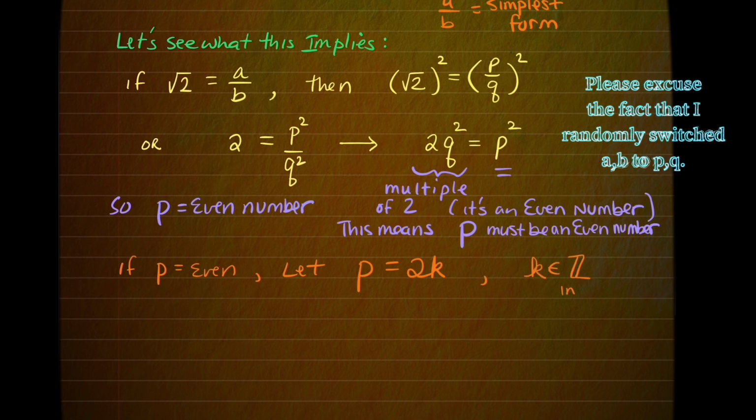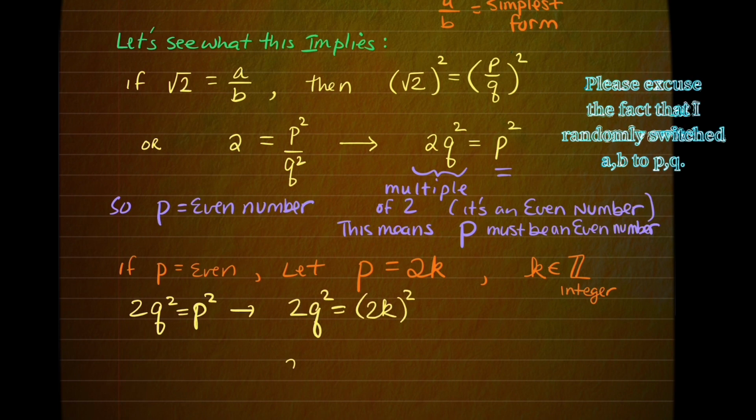Now if p is an even number, let's write it as a multiple of 2, that is 2 times an integer k. Substituting that back into our equation, we get 2q squared is equal to the quantity 2k squared, or 2q squared equals 4k squared, which allows us to write q squared as a multiple of 2.